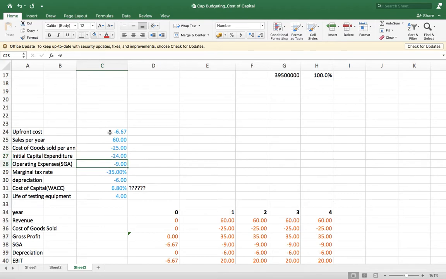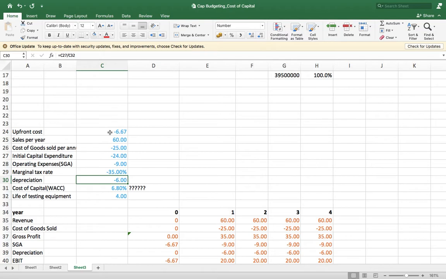Operating SG&A will be 9 million a year. Marginal tax rate is 35%. The 24 million will be depreciated in 4 years. Life of the testing equipment is 4 years. Therefore, the depreciation per year will be 6 million.